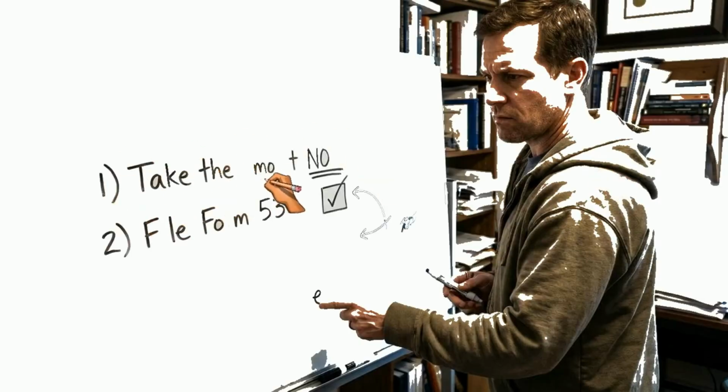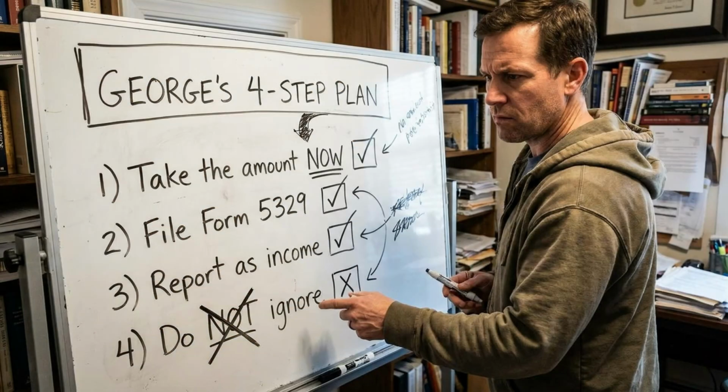If you discover you missed an RMD, take the missed amount immediately. File Form 5329 with your tax return to request the waiver or pay the penalty. Report the late distribution as income in the year you took it. Do not try to ignore a missed RMD. The IRS will eventually identify the shortfall when your custodian files Form 5498.